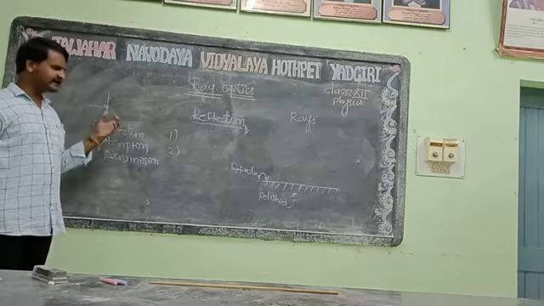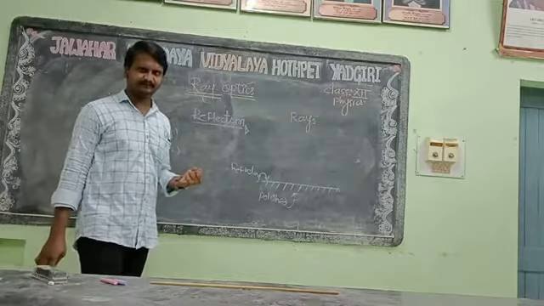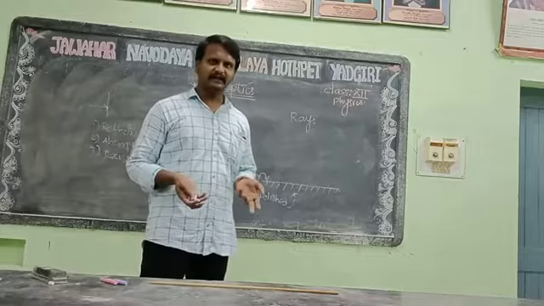Absorption means the light rays will be absorbed by that object and not reflected back in any direction.